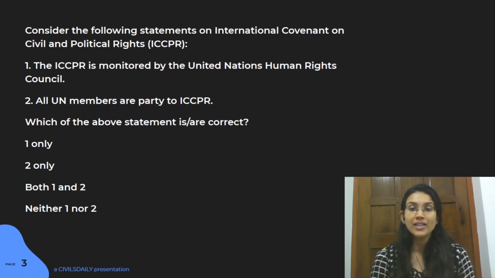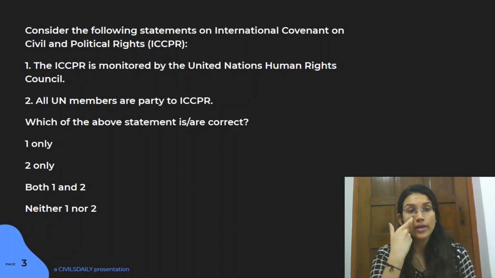So under this particular treaty it's established, and whatever work this committee does is limited to this treaty. All the monitoring and all the discussion over the rights in this treaty is done by the United Nations Human Rights Committee, and the Council takes care of the issue of human rights on a bigger scale, right? The second statement is also wrong here.